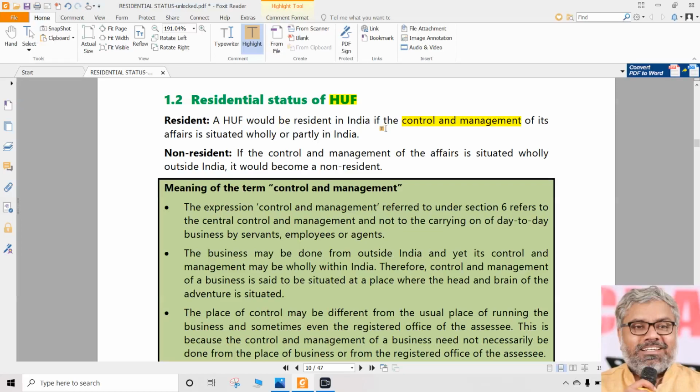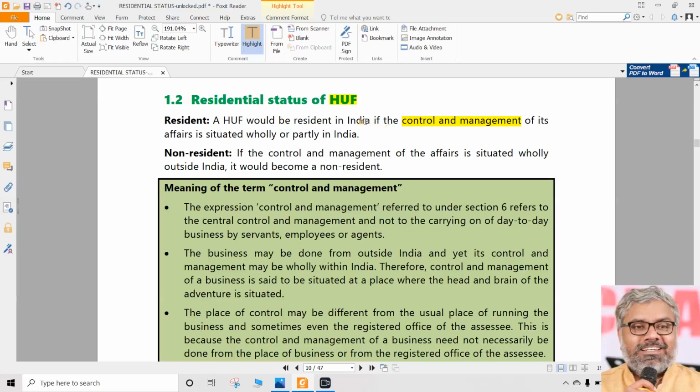Some of you got doubts. That's fine. You thought there was a gray area, but there is no gray area. There is nothing like what if this, what if that. If there is a fact, there is a fact, and for that fact, there is a residential status attached. Directly anybody can determine. No ifs and buts, no beating around the bush. But all these things will be there for HUF or company or firm. We cannot determine them just like that.